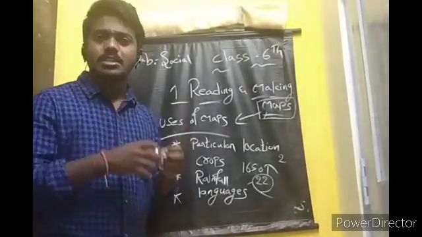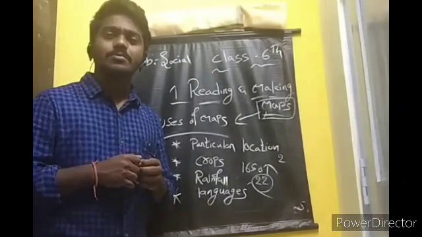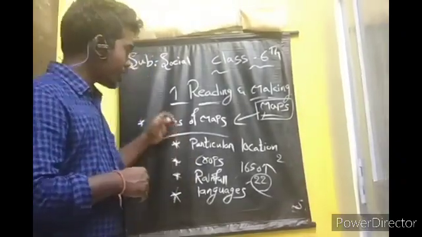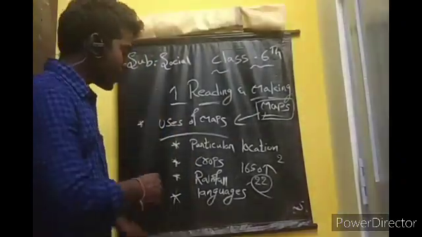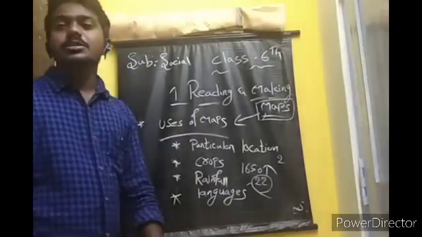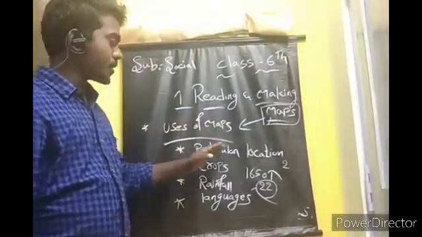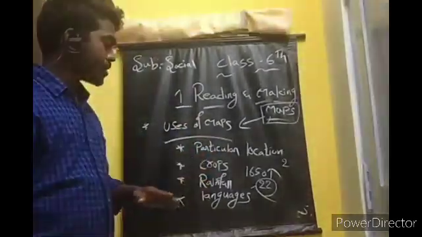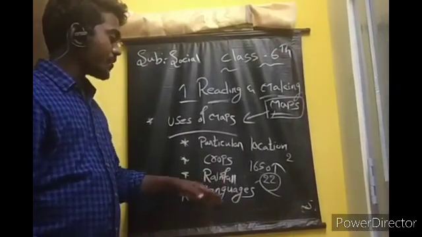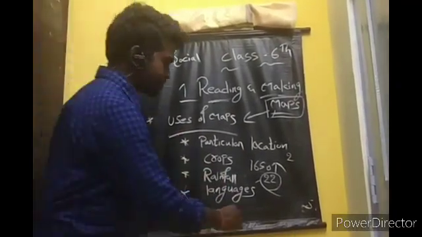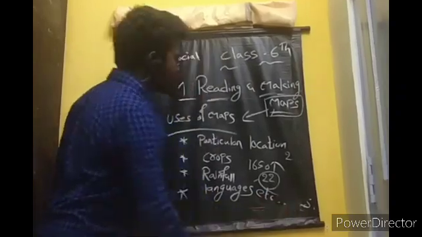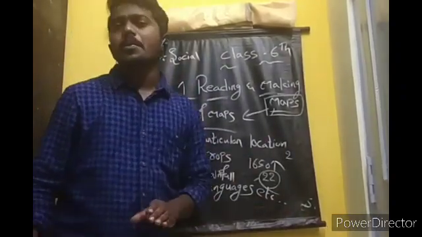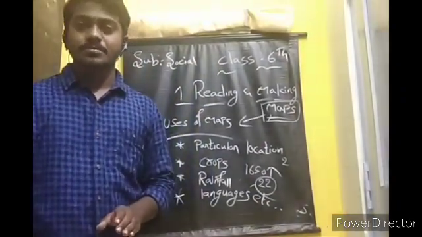Or you are searching something by the maps, you can find number of things. These are uses of the maps. About the particular location, about the crops, about the rainfall, about the languages, everything, etc. Everything you can know by the maps.